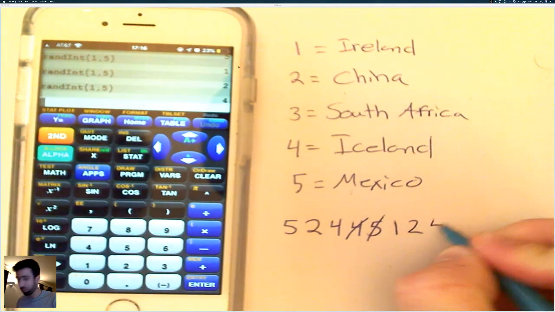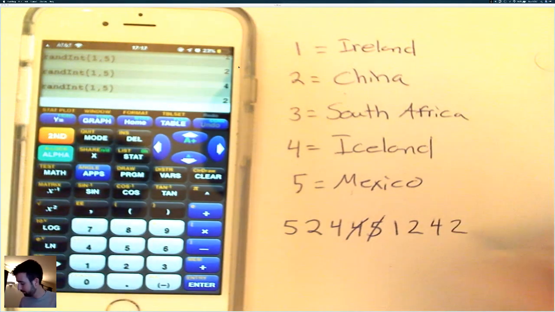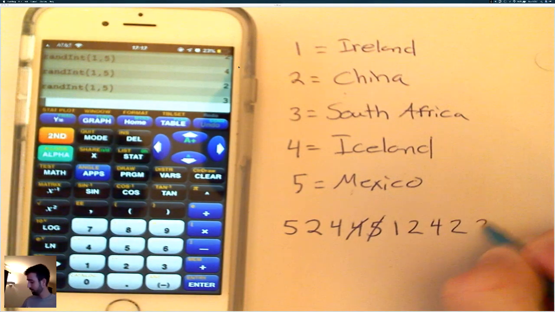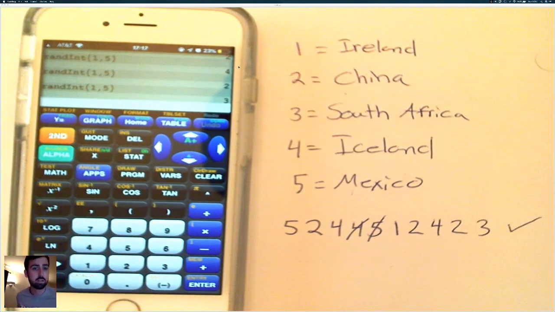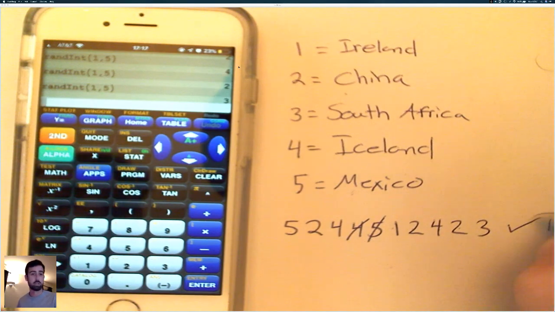4. We're trying to see, is 23 kind of unreasonable? Is it weird for me to buy 23 books to get all 5? Or is one deck favored over another? 2, 3, boom. So I got all my decks of cards. And we're going to see how many that took. 1, 2, 3, 4, 5, 6, 7, 8, 9, 10. So that took me 10 tries.